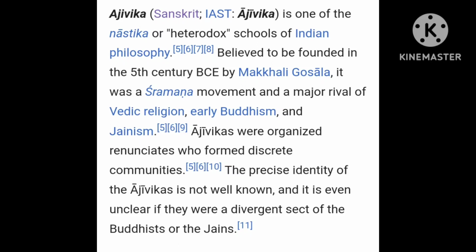Okay. But the author of the Facebook post forgets that you had heterodox schools of thought as well, who actually propounded these things. So Ajivak, one of the heterodox schools of Indian thought, was founded in the 5th century BC by Makkali Ghoshal.